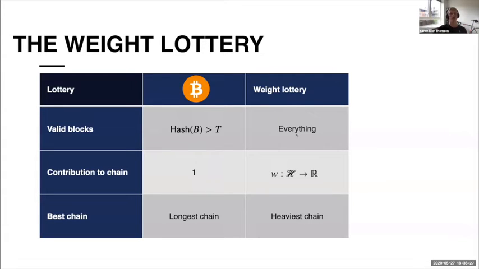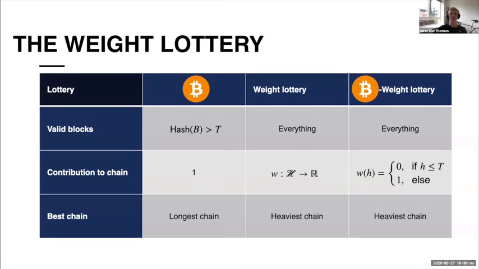Okay, so to bring people on the same page again, let's quickly see how Bitcoin can be seen as an instance of this weighted lottery. It can do so by defining a weight function where if a block was invalid before, then it gets a weight of 0, and otherwise it has a weight of 1. And then the heaviest chain will correspond to, and include the same blocks as, what was before the longest chain.